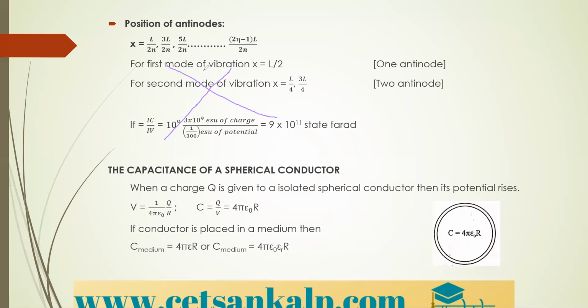Or C is equal to Q by V. Then if you simplify, you will get 4 pi epsilon naught into R. This is the capacitance of a spherical conductor.